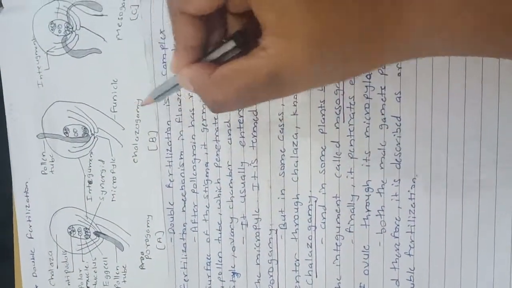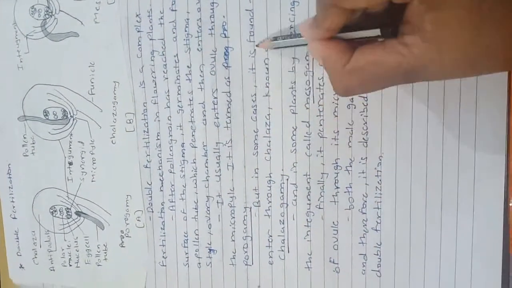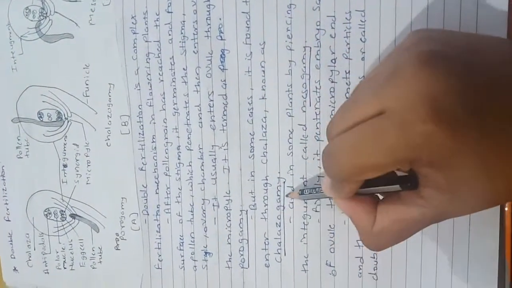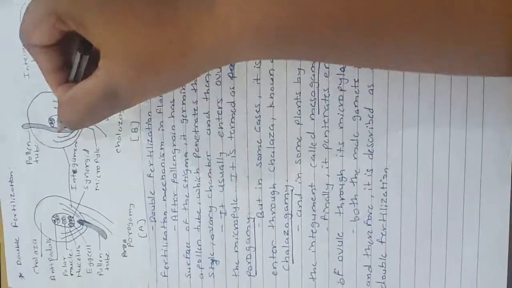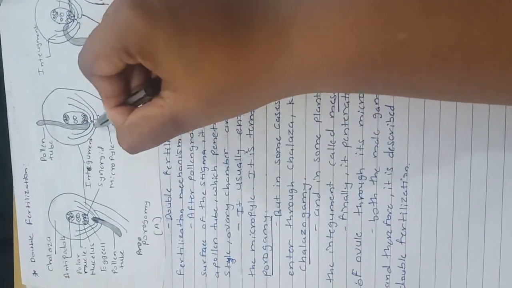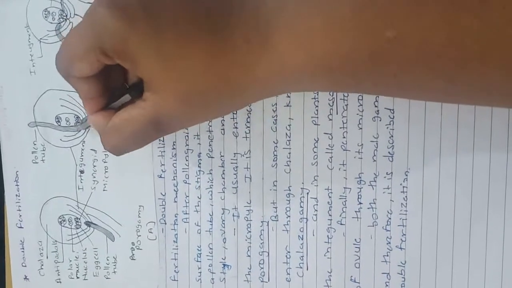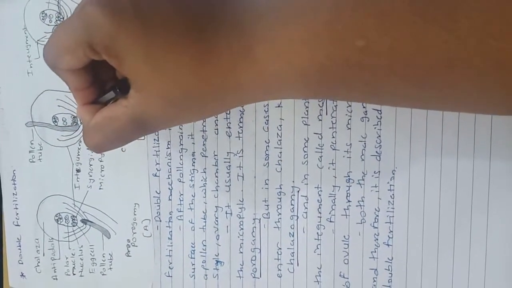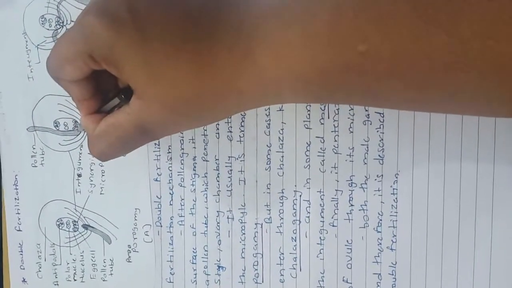Second one, chalazogamy. In some cases it is found to enter through the chalaza, known as chalazogamy. In the figure of chalazogamy, the pollen tube enters the ovule from the chalaza.